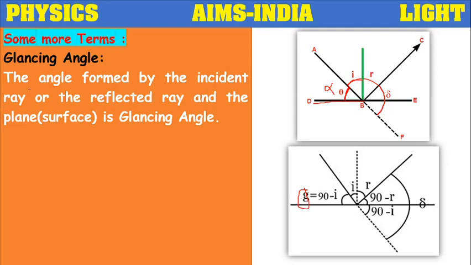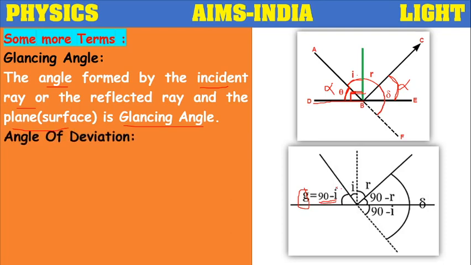Glancing angle means the angle formed by the incident ray, or the reflected ray, with the surface or with the mirror. Its symbol is either theta or alpha or g. We can mention it in any way. And one more thing, as this total angle is 90 and this part is I, we can write the glancing angle as 90 minus I. Like that also we can mention.